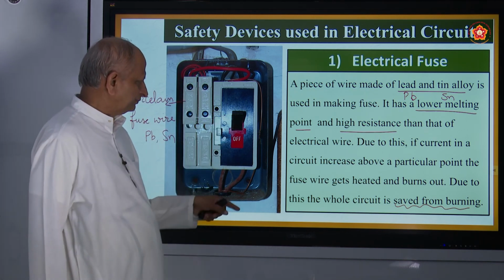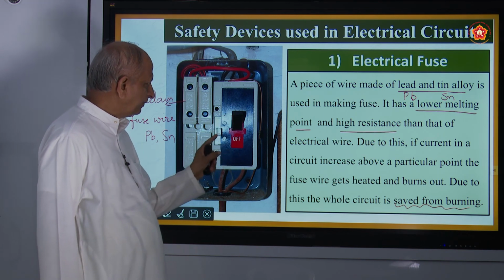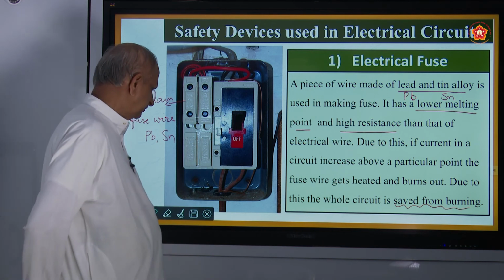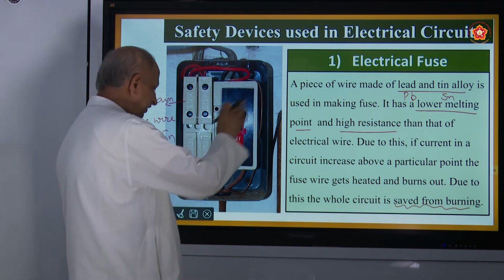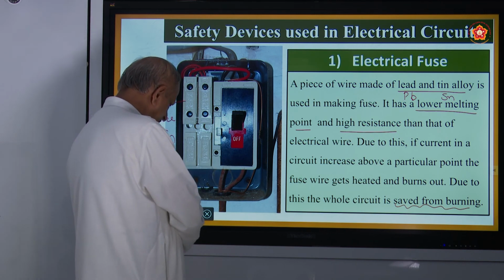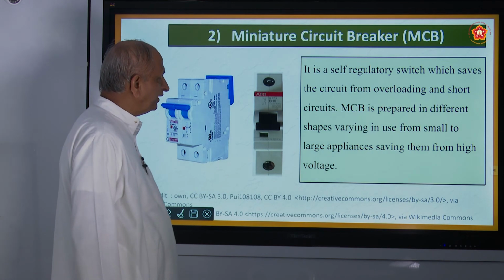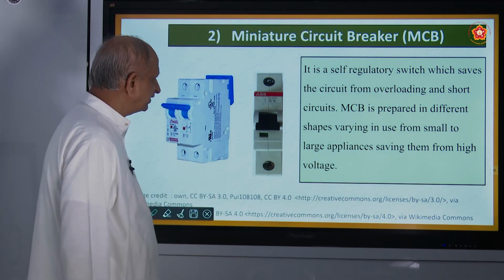Here is a switch. Now it is off. If you bring it down, it will become on. Okay. So this is what is called the fuse box. It is one of the safety devices of electrical circuits. One more is called MCB, that is miniature circuit breaker.